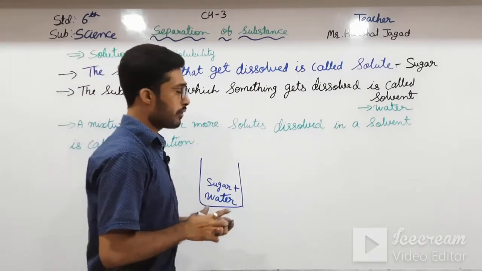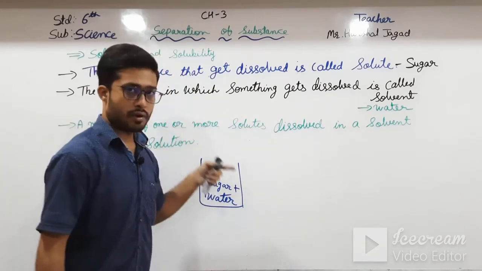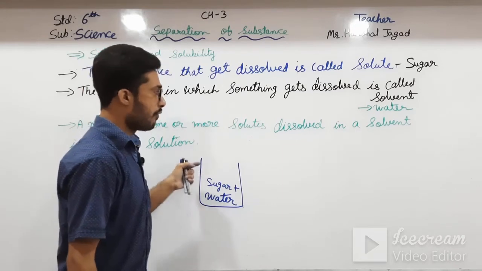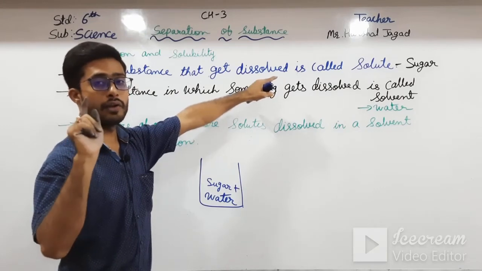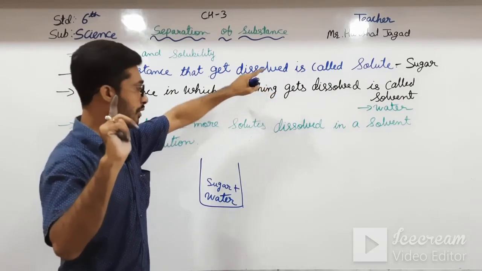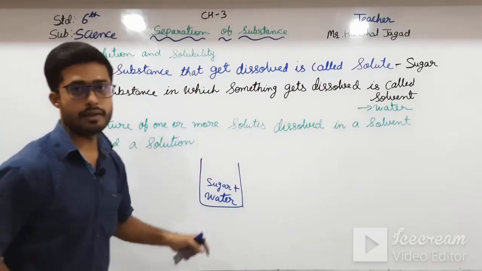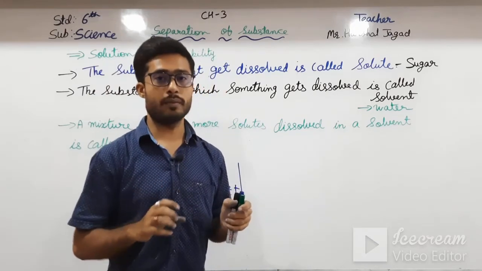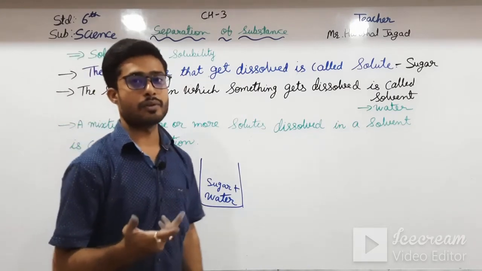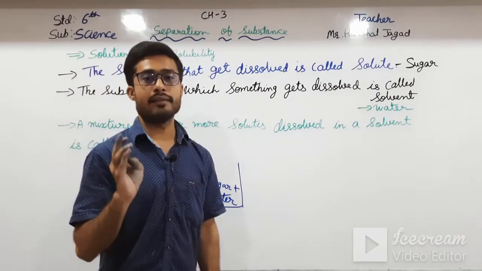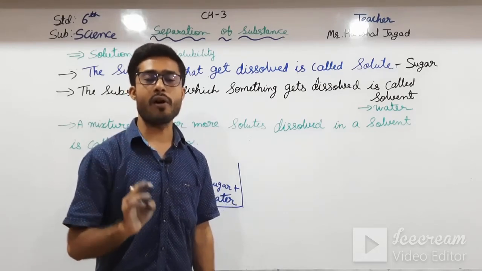If we talk about our limbu pani, in that we put sugar, salt, lemon and water. So what are the solutes? Salt, sugar, lemon, three solutes, and the solvent is water, and that is known as a solution. So limbu sharbat is actually a solution of lemon, sugar, salt and water.